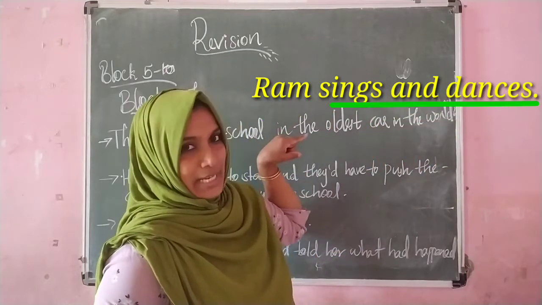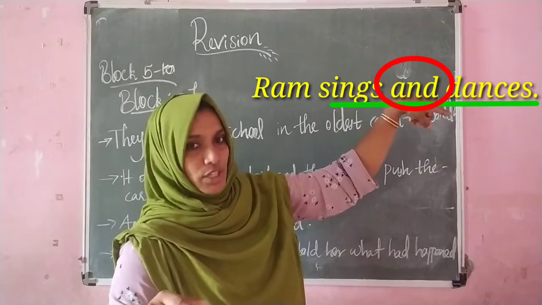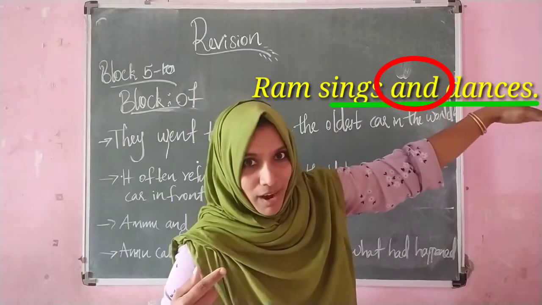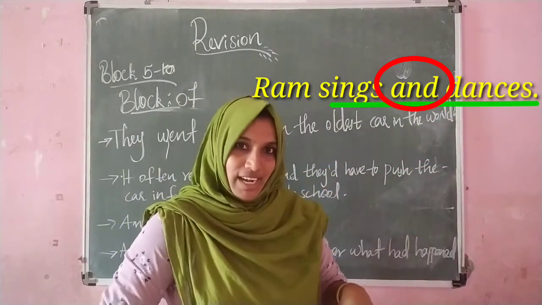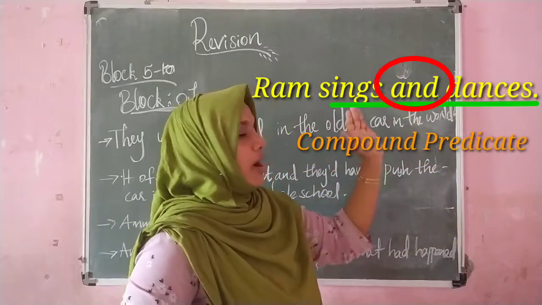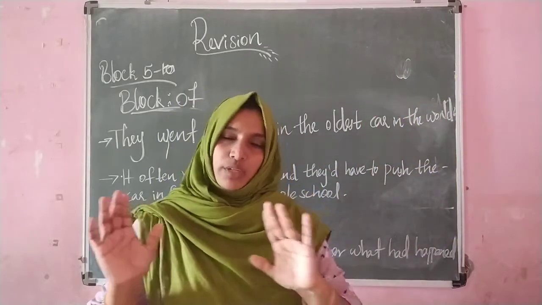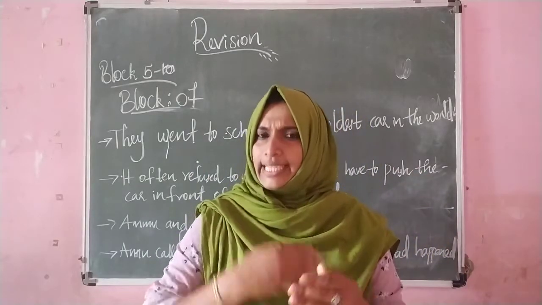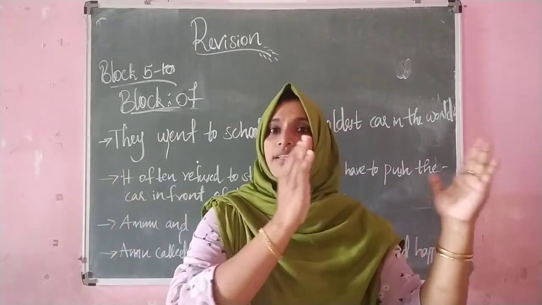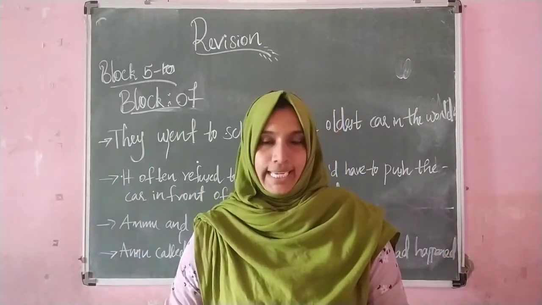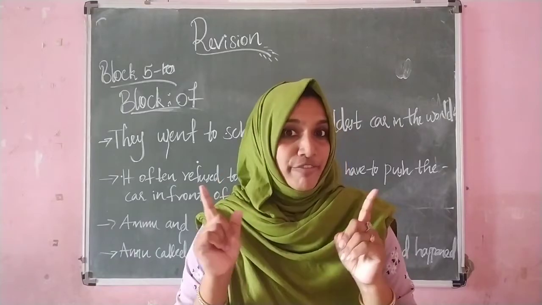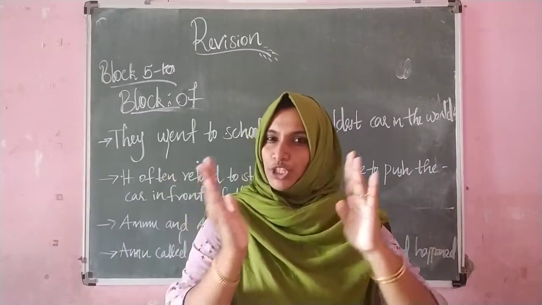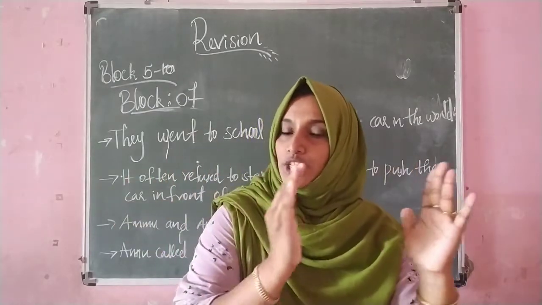So in this telling part, you can see the conjunction. Or in other way, I can say that in this predicate part, you can see the conjunction. That is what we call compound predicate. Okay, so it always depends upon the conjunction. So whenever you get any question to find out the compound subject or compound predicate, what will you do? Yes, first you have to check the connecting word, the position of the conjunction, where the conjunction is standing.